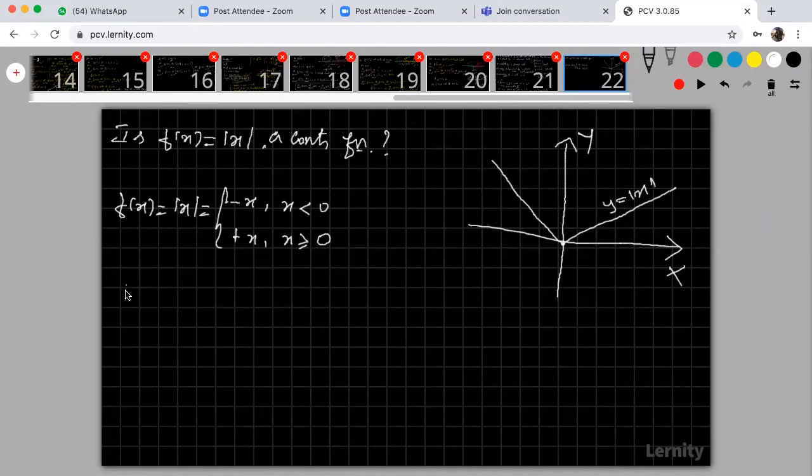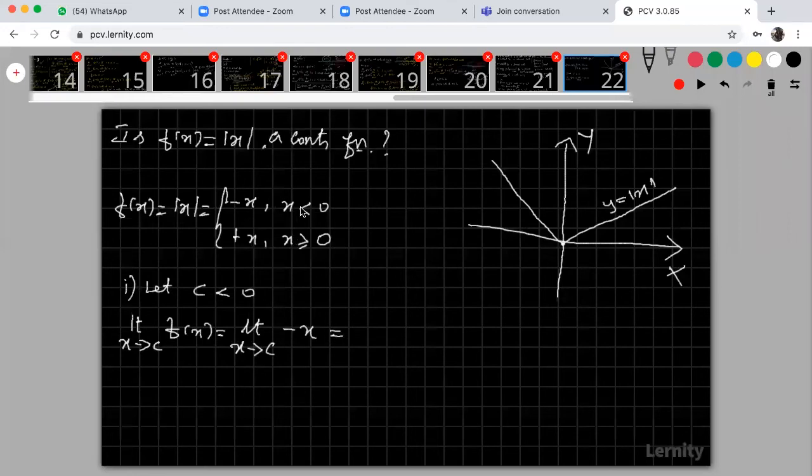Okay, so first case, I'm going to take it as my C is less than 0. I'm going to prove that the function is continuous at x is equal to C. I'm taking that my C is less than 0. So therefore, what is my limit? Limit x tends to C, f of x is minus x.